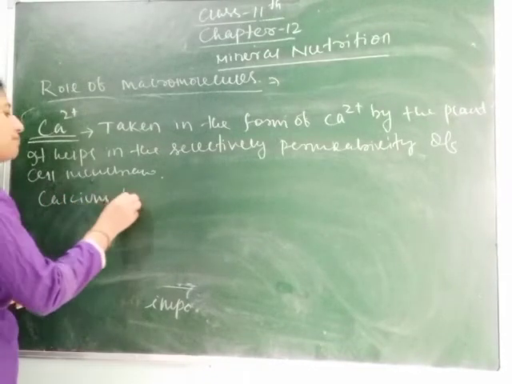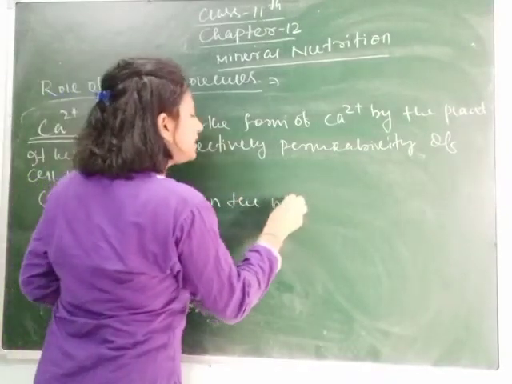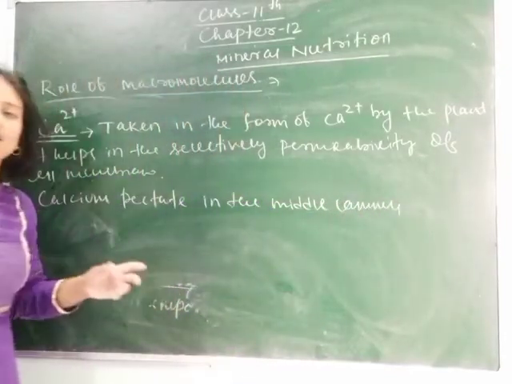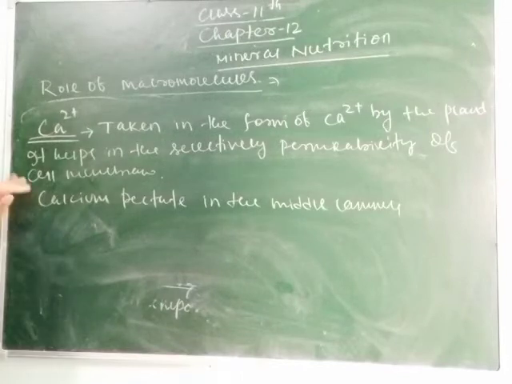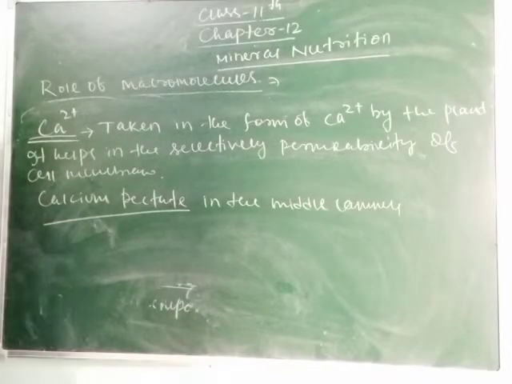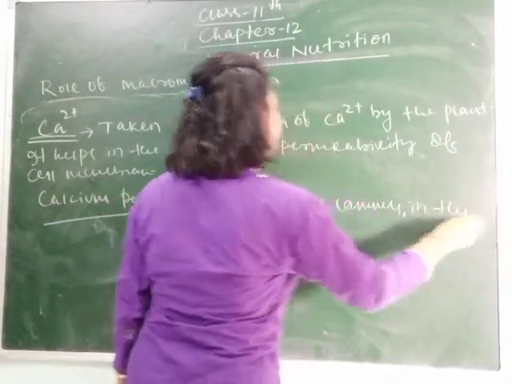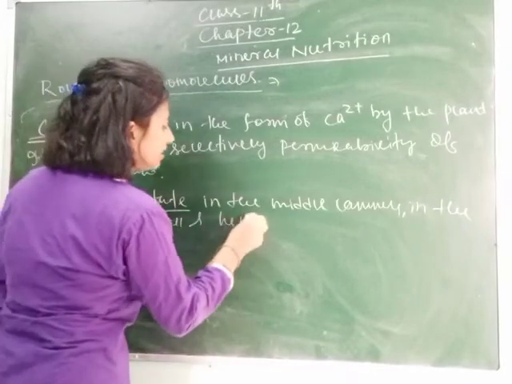Calcium pectate in the middle lamella. Middle lamella is the area between the cell membranes, which you can see in photosynthesis. So calcium pectate is the form which is present in the middle lamella of the cell wall, and it helps in the cell enlargement in the cell wall.